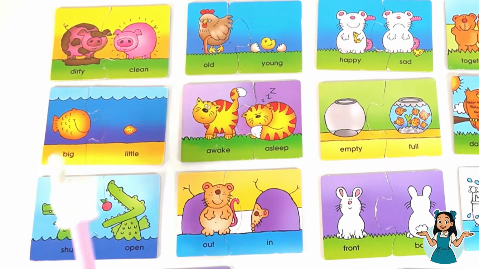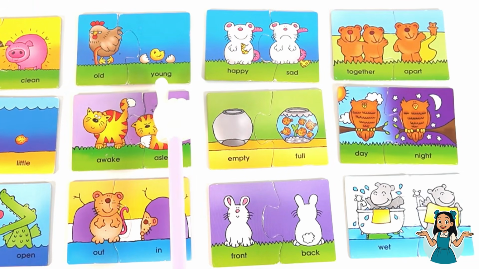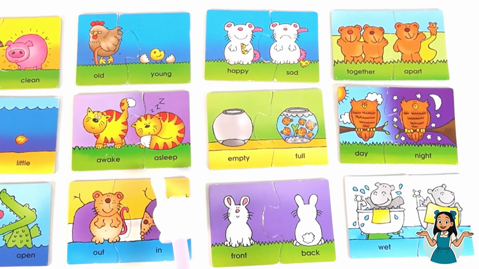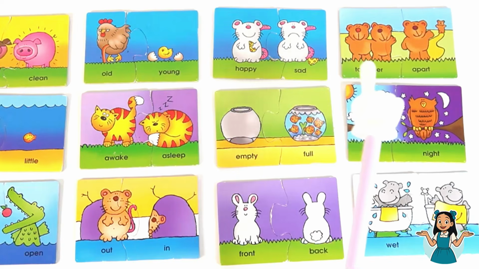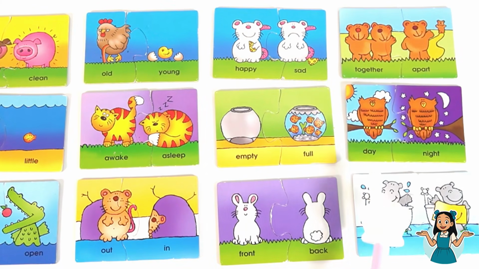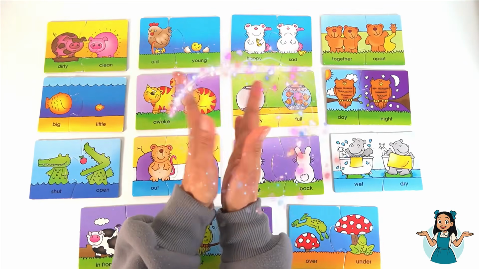Dirty, clean. Big, little. Shut, open. Old, young. Awake, asleep. Out, in. Happy, sad. Empty, full. Front, back. Together, apart. Day, night. Wet, dry. In front, behind. Hot, cold. Over and under. Great job, kids!